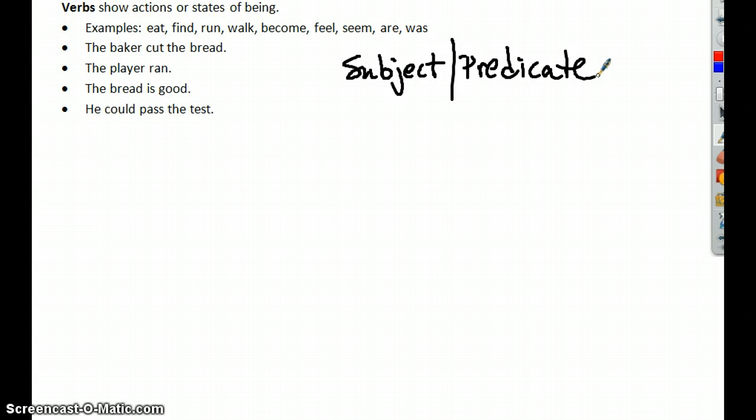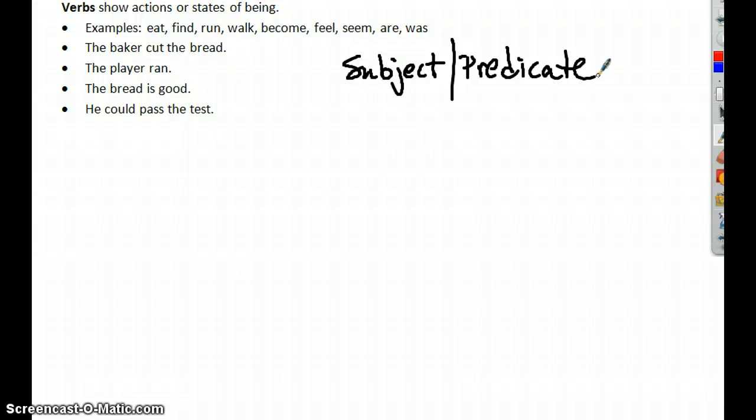So when you look at how verbs function in sentences, they are oftentimes referred to as the simple predicate, okay? The verb itself is the simple predicate, and the complete predicate answers the question, what about the subject? So if I take a look at any of these examples of sentences, the baker cut the bread. The player ran. The bread is good. He could pass the test. We can find the subject in each of those sentences, and then we should also be able to say, what about those subjects? And the rest of the sentence answers that question, okay?